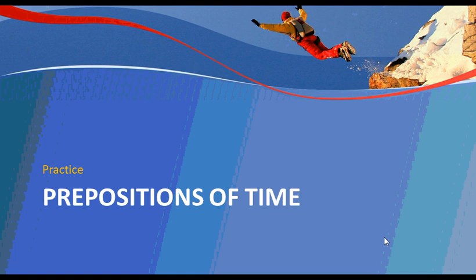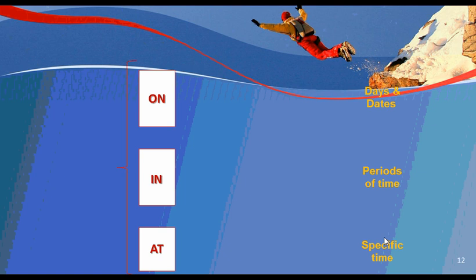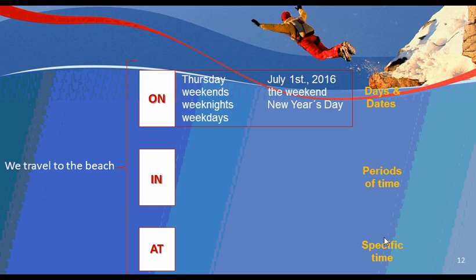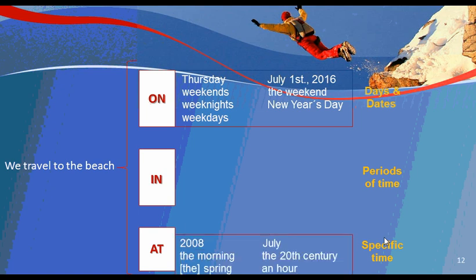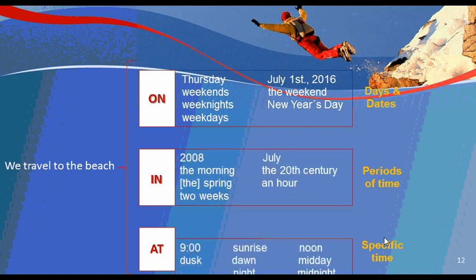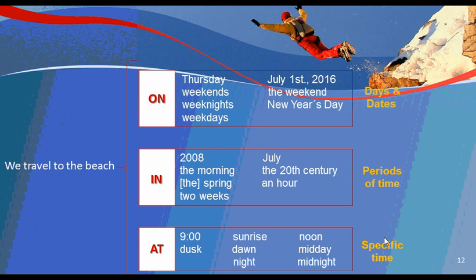Thank you. Additionally, we have some practice of prepositions of time. This is only an extra one because we already learned it in a past unit. Okay, when we use on, in, and at. On is for days and dates, in for periods of time, and at for a specific time.